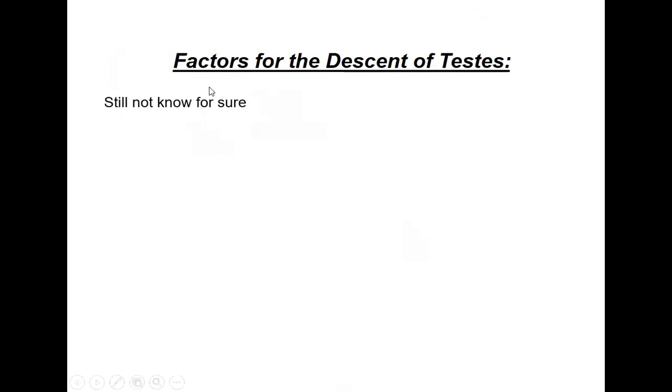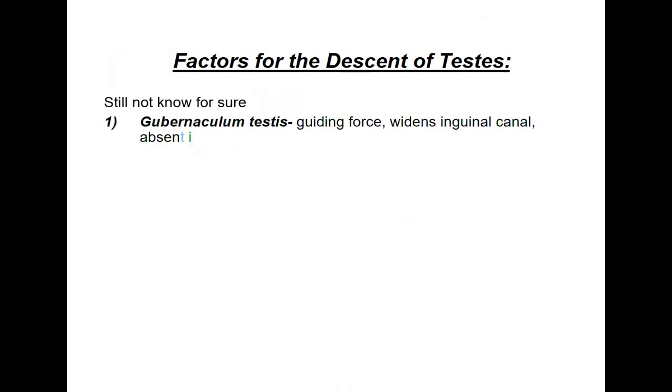Okay. To be sure, there is no particular factor which has been determined to be the main factor for the descent of the testis. It is still not sure which factor is the most important among the factors which help in the descent of the testis. But because there is no other assurance except the gubernaculum, this is thought to be the main cause of the descent of the testis.